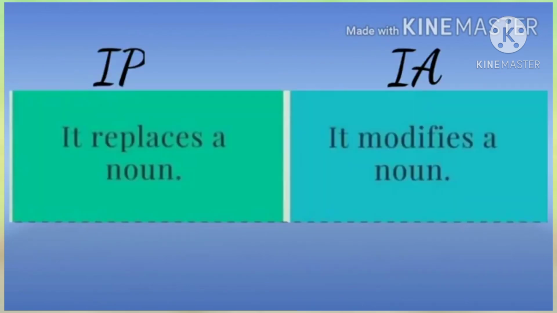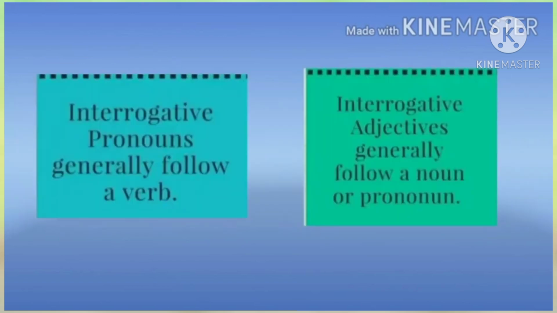Then, an interrogative pronoun replaces a noun, but in the case of an interrogative adjective, it modifies a noun. Interrogative pronouns generally follow a verb, but in the case of interrogative adjectives, they generally follow a noun or pronoun.